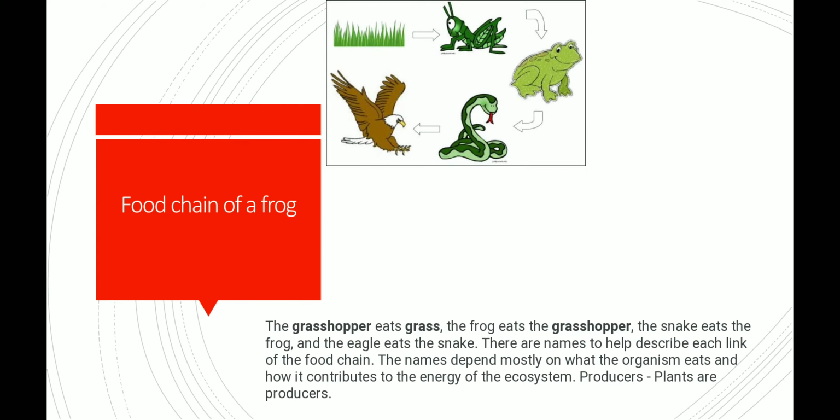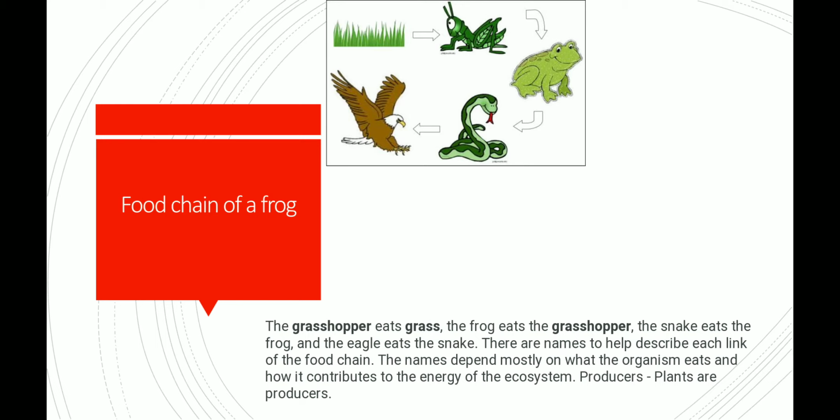Now let us read about the food chain of a frog. The grasshopper eats grass. Again this is an example. The frog eats the grasshopper, the snake eats the frog, and the eagle eats the snake. Now I hope you have understood.